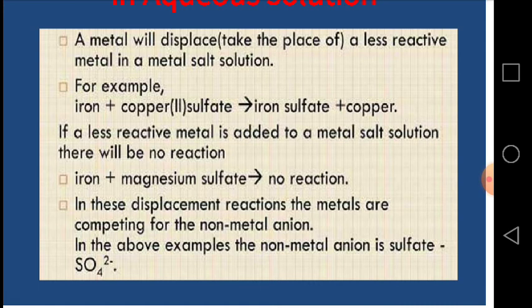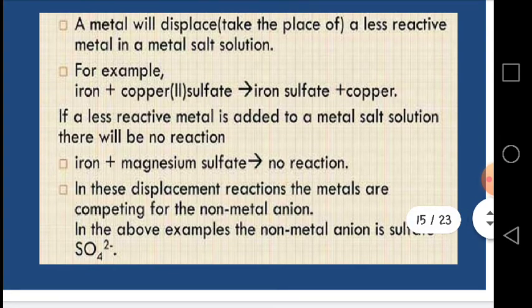If a less reactive metal is added to a metal salt solution, there will be no reaction. There is an example, iron plus magnesium sulfate, and you can see no reaction is going on because iron is less reactive than magnesium. In these displacement reactions, the metals are competing for the non-metal anions. In the above examples, the non-metal anion is sulfate.